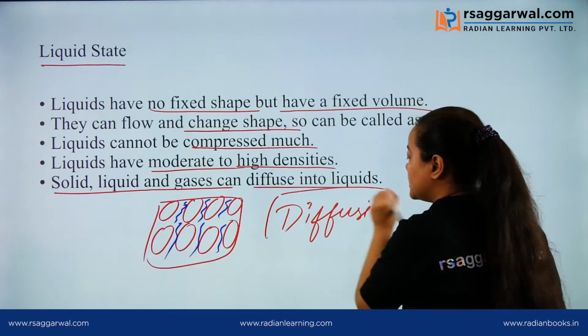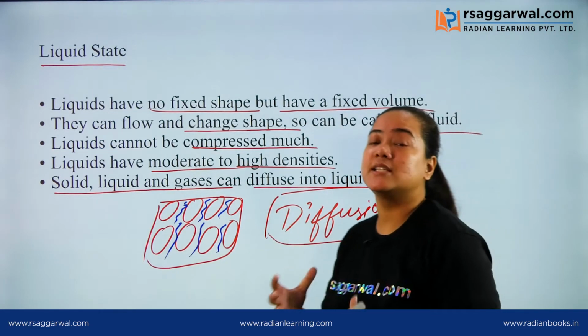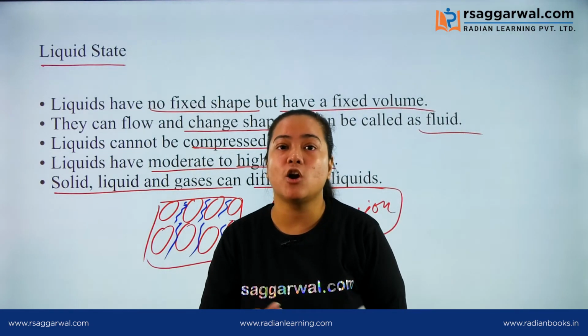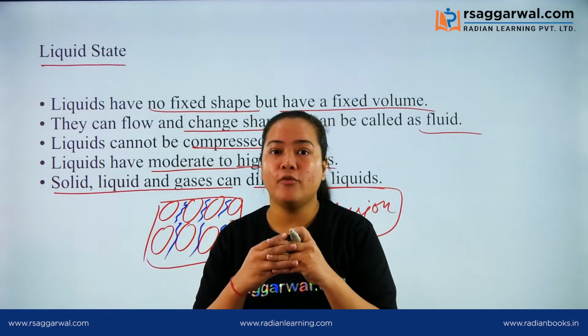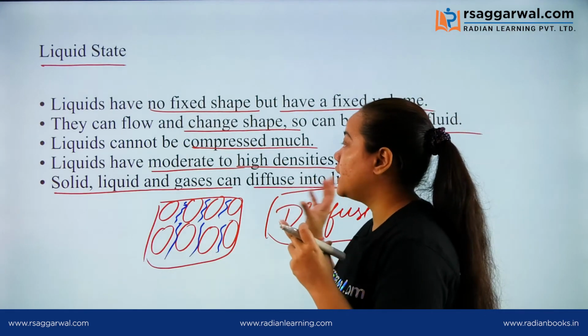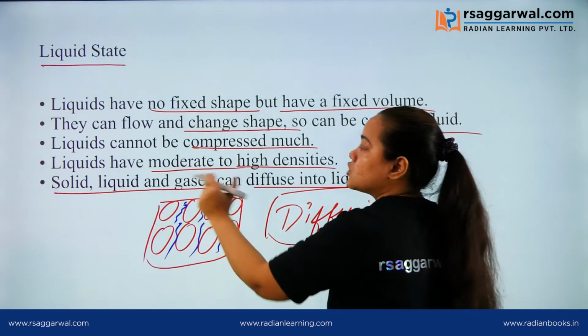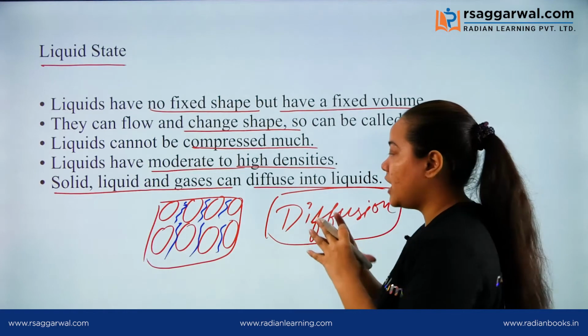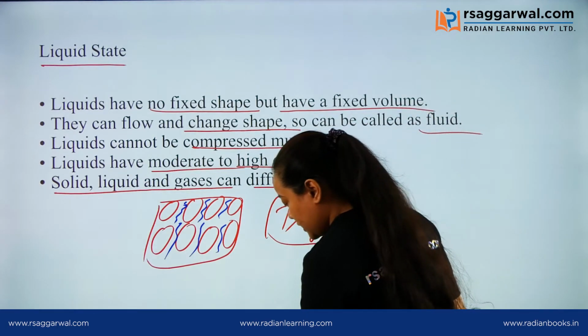Diffusion is a property or a tendency of intermixing of different matters. Suppose your liquid is being mixed with gases. So what will happen?